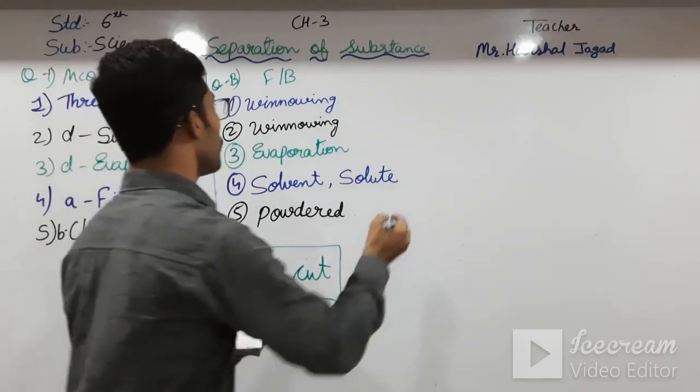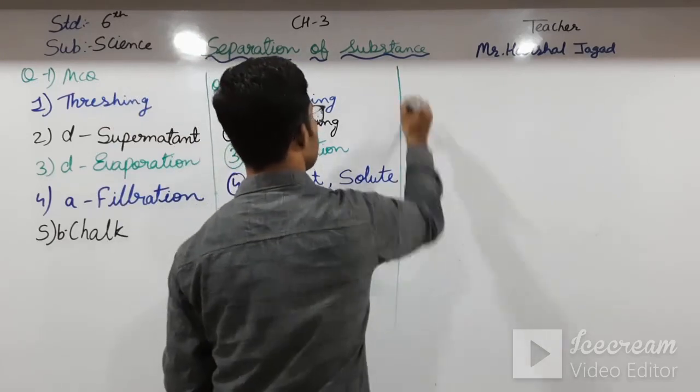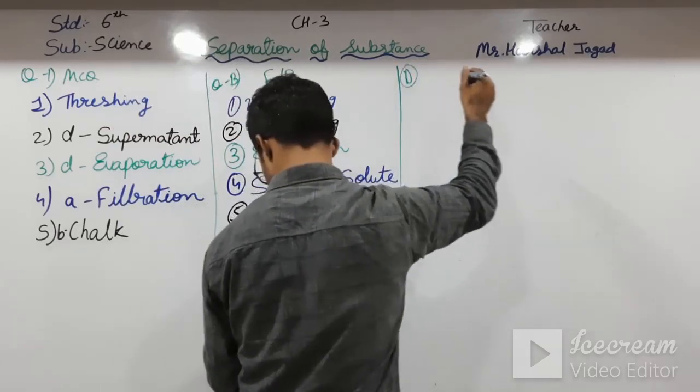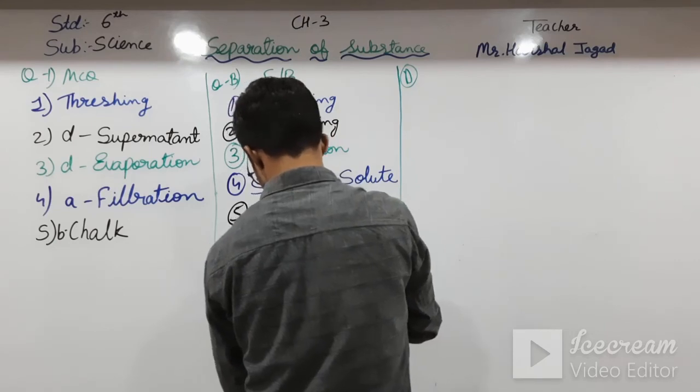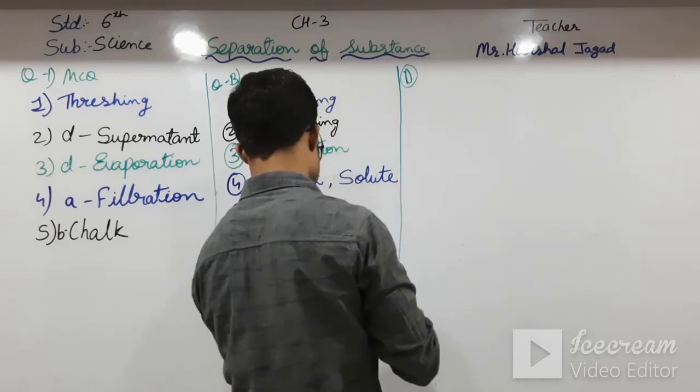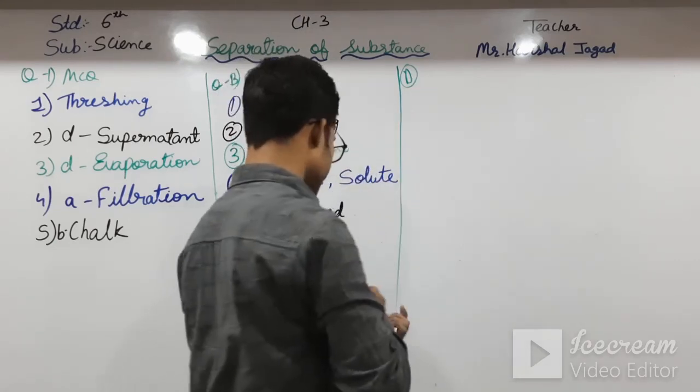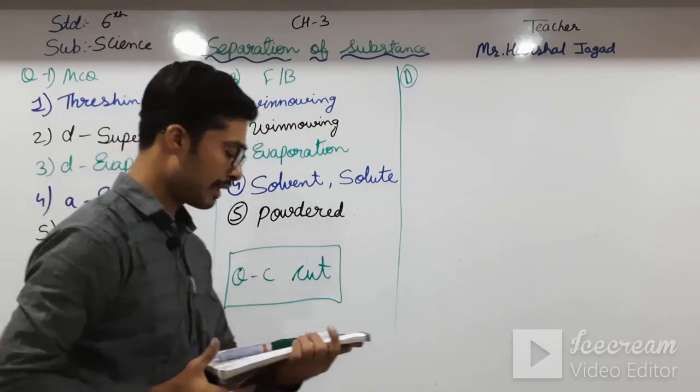And moving towards D, that is write one word for the following. Okay students, doing that directly.